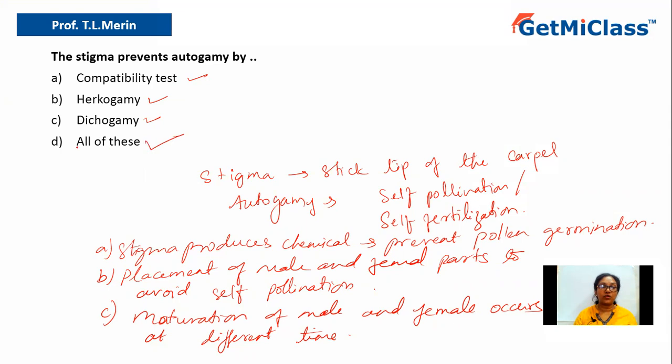So the correct answer should be all of these, because all these mechanisms are involved in preventing autogamy. So what is the correct answer? The correct answer is option D, that is all of this.